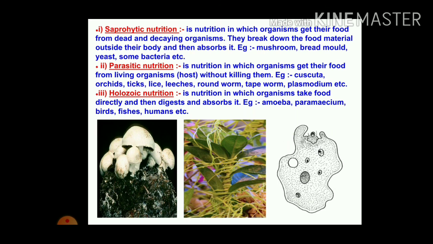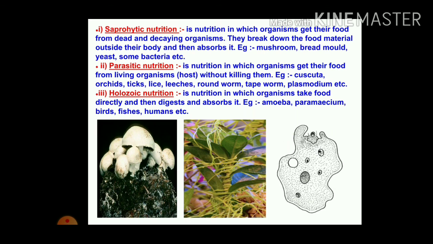The next one, parasitic nutrition. Parasitic nutrition is the nutrition in which the organisms get their food from living organisms, the host, without killing them. You are aware of the cuscuta plant. It climbs over the host plant and takes the food prepared by that host plant. In this way, the host gets deprived of nutrition.